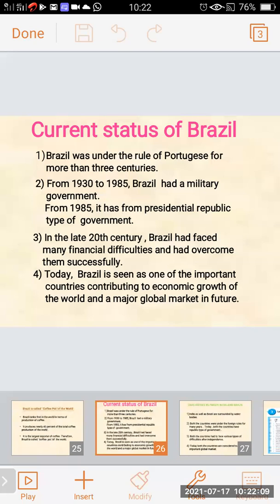Today, Brazil is seen as one of the important countries contributing to economic growth. In the past, Brazil has faced various financial difficulties, but today it is seen as one of the important countries contributing to the economic growth of the world. It is also considered a major global market in future. So this is the current status of Brazil.